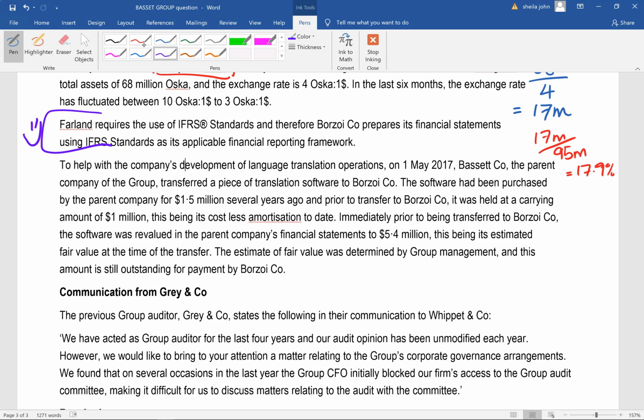Immediately prior to being transferred to Borzoi, the software was revalued in the parent company's financial statements at 5.4 million. This being the estimated fair value at the time of the transfer, which is kind of weird. I mean, first of all, this is a software. And who's ever heard of a software being revalued? And the software is old actually. And they're using fair value here, which is kind of weird because I'm not sure that, if you're using IFRS 13, there's actually an active market.